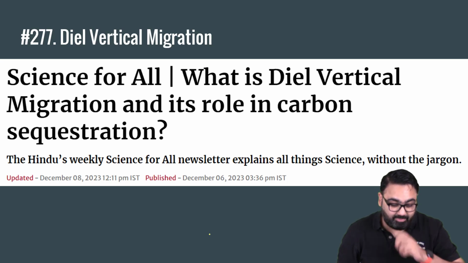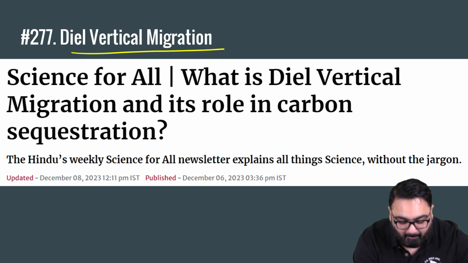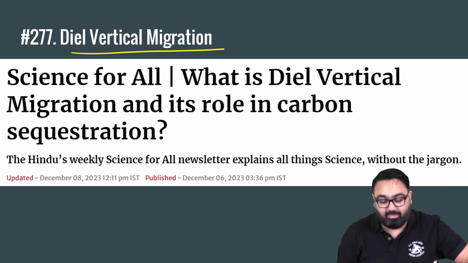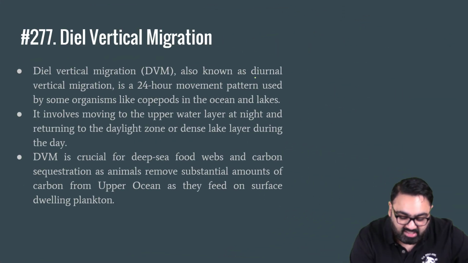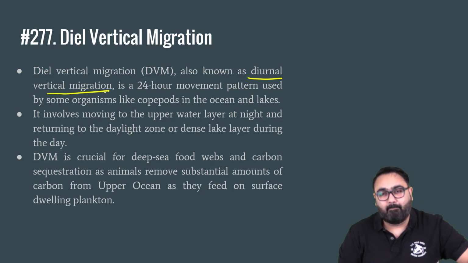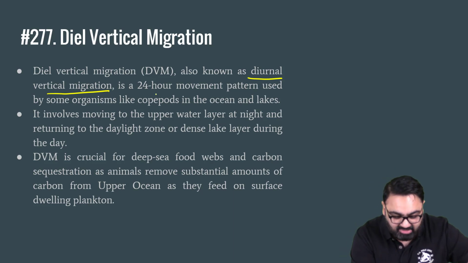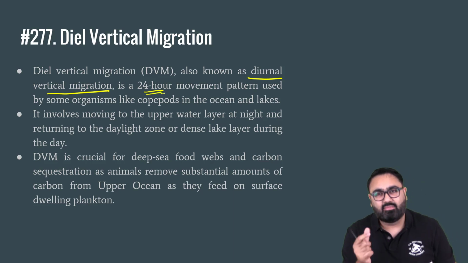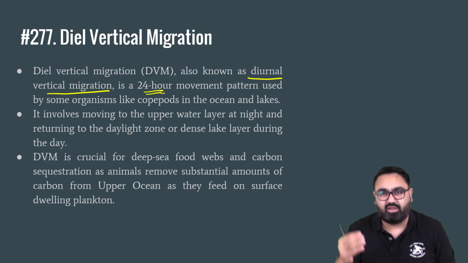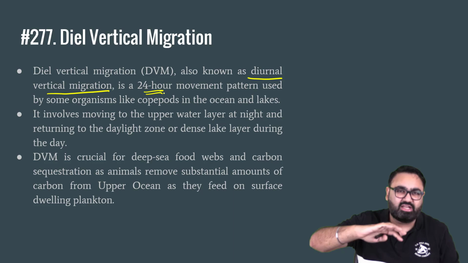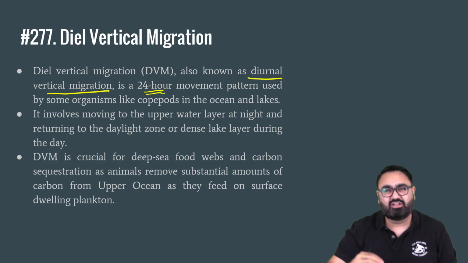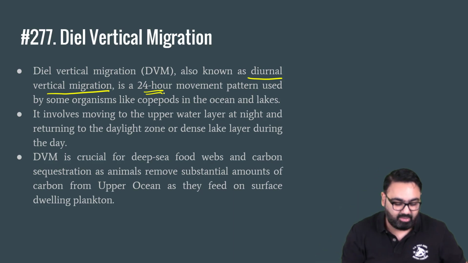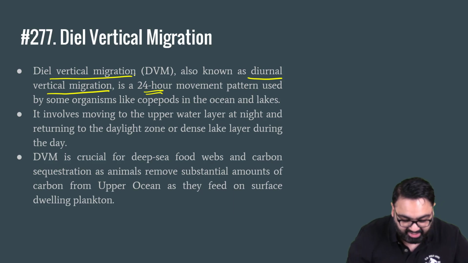Similar to this, we have something called diel vertical migration. Now, what is diel vertical migration? DVM. It's extremely interesting and important. It is also called diurnal vertical migration. Basically, it is a movement pattern seen in 24 hours, where for some hours, some marine species, oceanic species, will remain at some level of water, then they will change their depth, they will come to greater depth, and then they will change their depth again in the 24-hour cycle. This is called diel vertical migration.